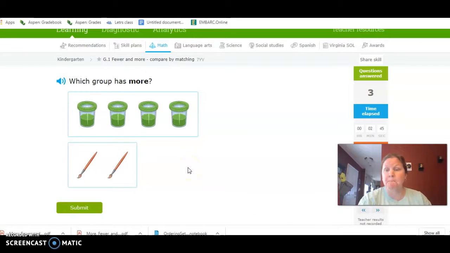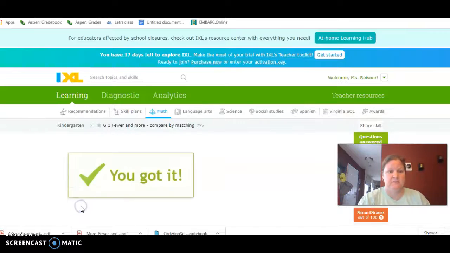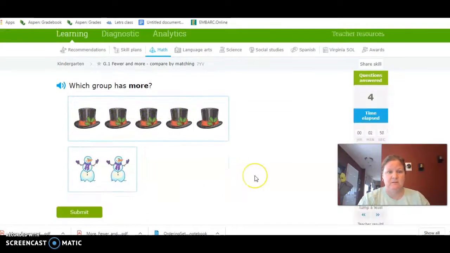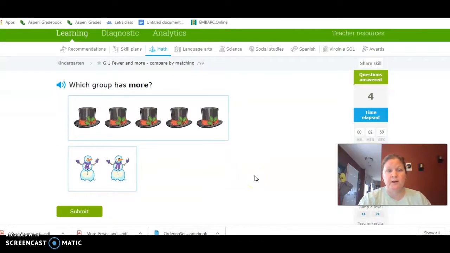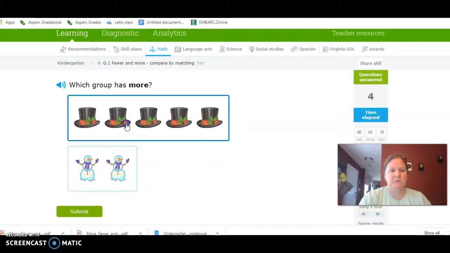Which group has more? Paint or paintbrushes? Good, there's more paint. Which group has more? Hats or snowmen? This one's kind of easy. You just gotta look at it and see all the hats and just a couple snowmen. So which one's more? Yeah, there's more hats.